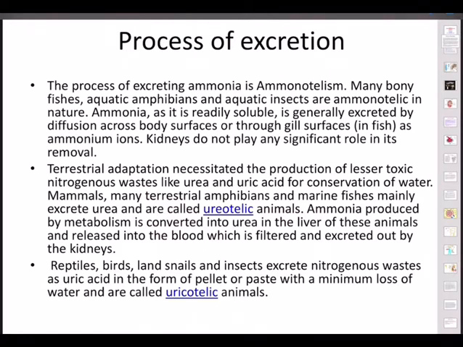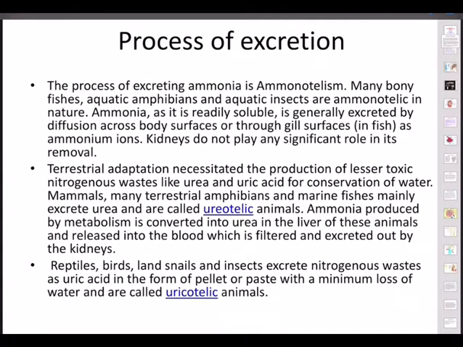So basically we have three types of animals based on this. If ammonia is excreted out, ammonotelism and ammonotelic animals. Urea is excreted out, ureotelic animals. Uric acid is excreted out, uricotelic animals. And of course, along with that, we have still many waste products like xanthine. It is a metabolic waste of nucleotide metabolism, found in spiders and penguins. Guanine, it is a metabolic waste of nucleotide metabolism, also found in spiders and penguins.